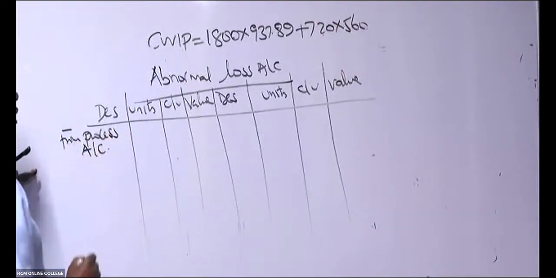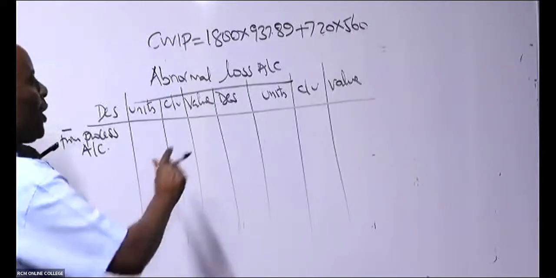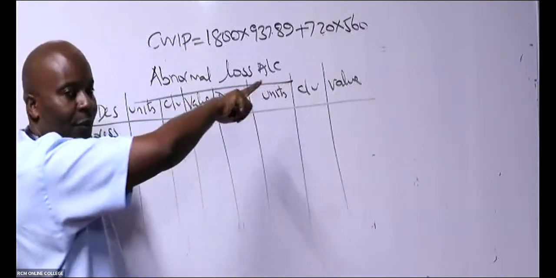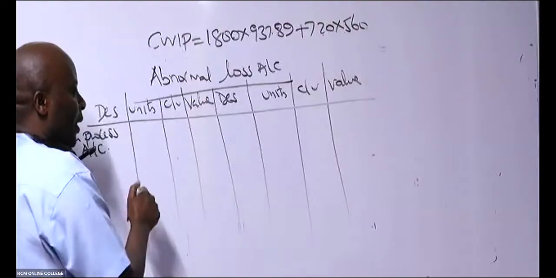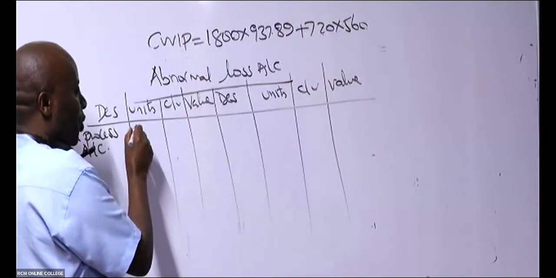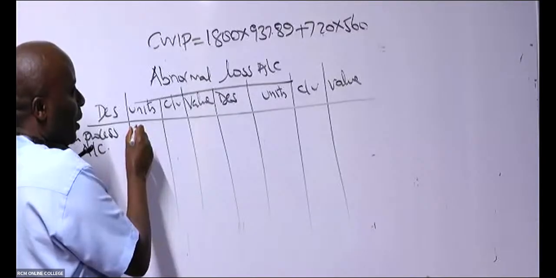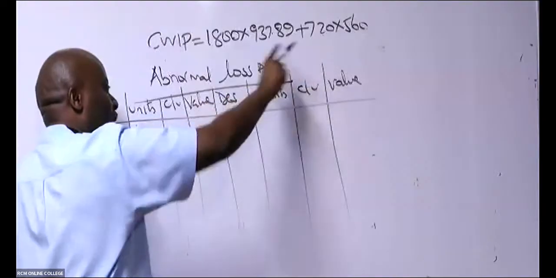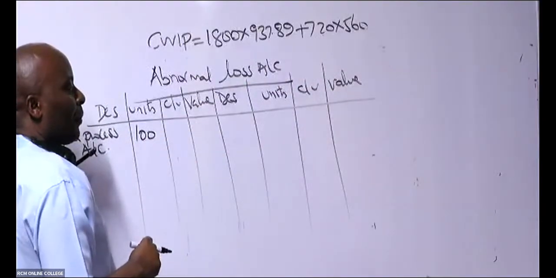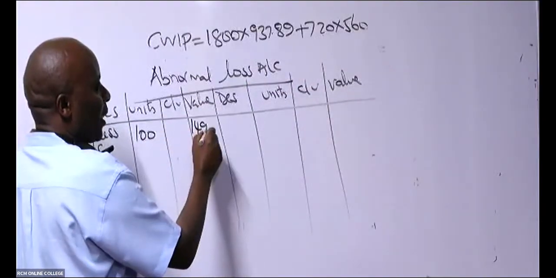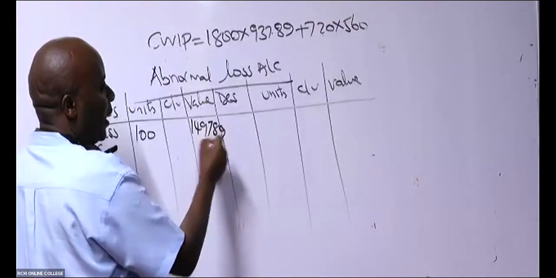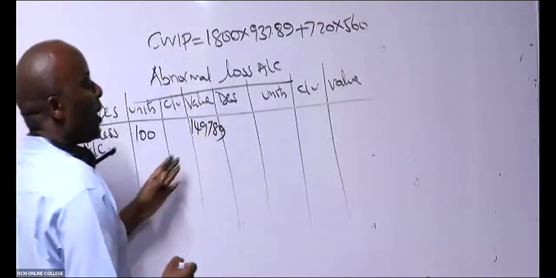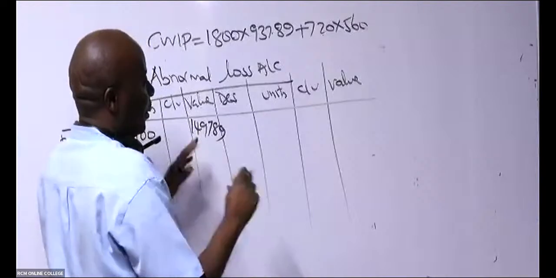From the process account, you are able to see that we credited abnormal loss. Now here we are debiting, isn't it? How many units of abnormal loss? 100, right? Are you able to remember the total value from the process account that I've just written here? 149,789.